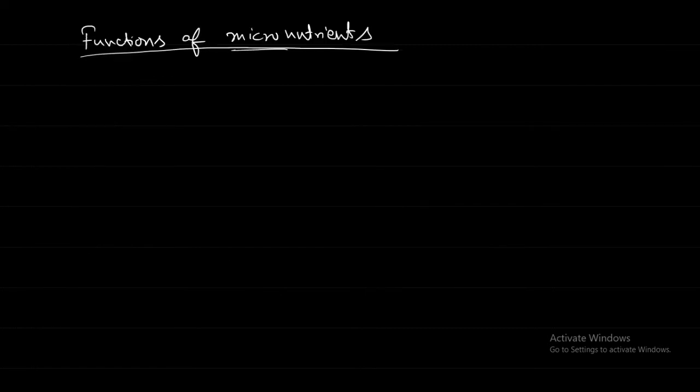In micro and macronutrients, that nutrient will be obtained from where? Sun, water, soil.